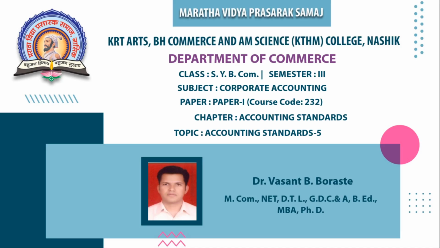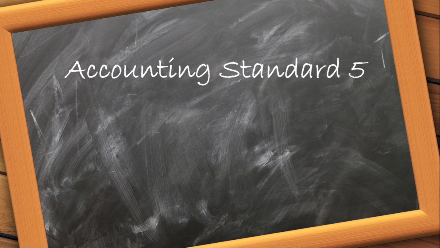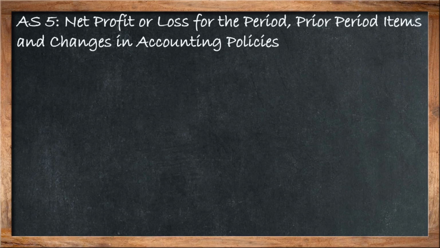In the syllabus, there are four accounting standards, that is accounting standard 5, accounting standard 10, 14 and 21. In this video, we will discuss accounting standard number 5. The name of this accounting standard is net profit or loss for the period, prior period items and changes in accounting policies. So here you can see the AS5.